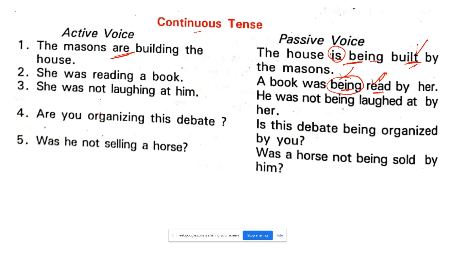Okay. Now she was not laughing at him. Boys, tell me. He was not being laughed at by her. Yes, good. Now ये जो at है ना, आप लोग हमेशा भूल जाते हो. Sentence construction में be very careful. He was not being laughed at. Girls, remember, he was not being laughed at by her. अगर इस तरह लिखोगे, he was not being laughed by her, the whole sentence is wrong. So be careful. He was not being laughed at by her.